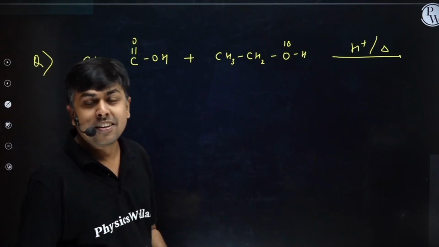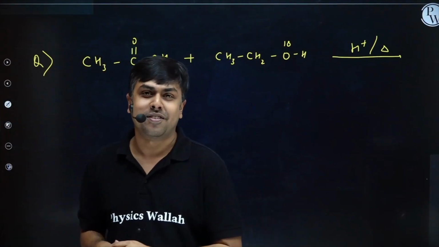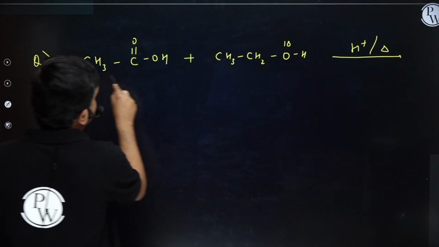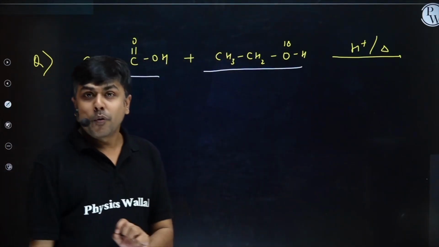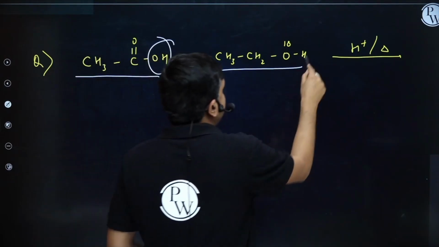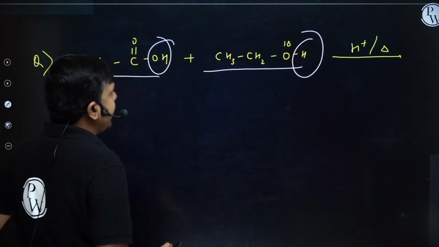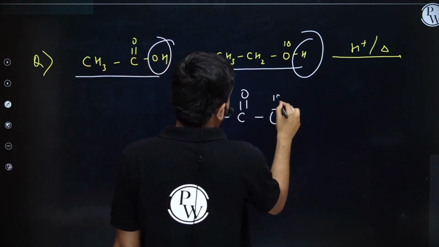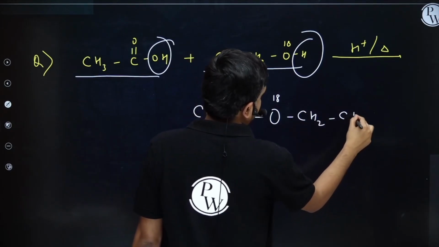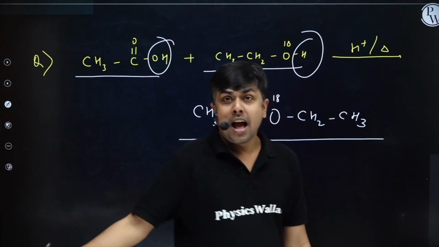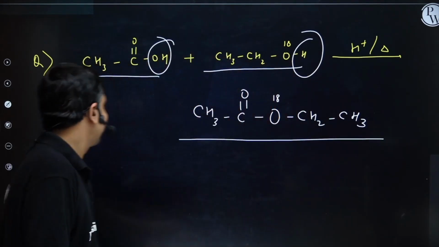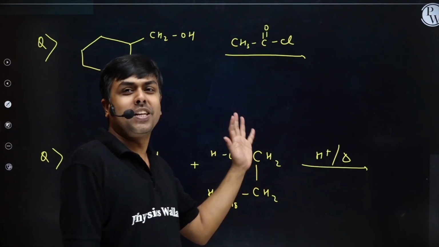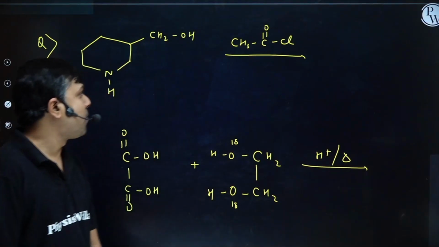Students, now you are having certain questions and you need to do these questions. First one, simple. Acetic acid treated with ethanol. What you are going to do? Remove OH from acid, remove H from alcohol and then join these two species. So I will have CH3-C=O-O18-CH2-CH3 as my final product. I hope you understood this one. Okay, one or two more questions we have. Can you do these questions? Please attempt it. Really, very important one.